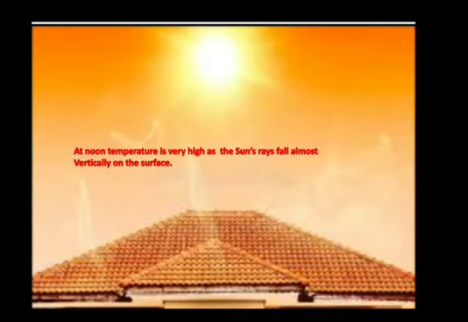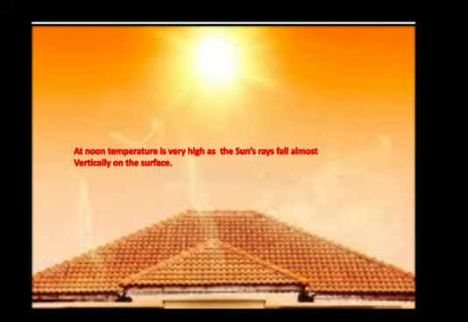Right at noon, the temperature is very high as the sun's rays fall almost vertically on the surface. When the rays of the sun fall directly on those parts which are vertically below the sun, rays of the sun heat only smaller area on the earth. Thus, heat energy received by that area also is very high.